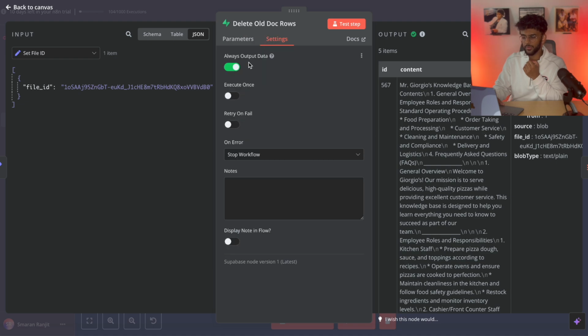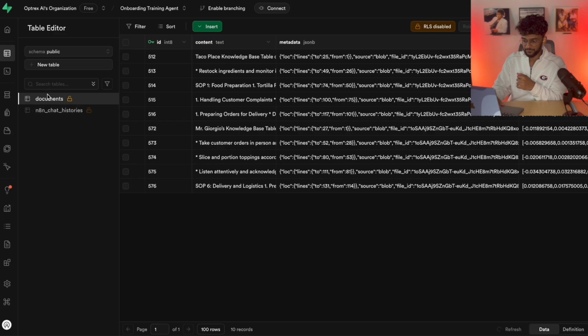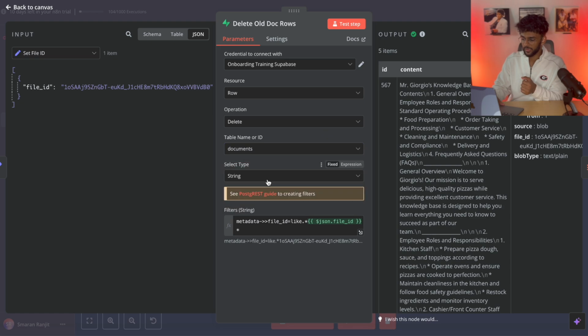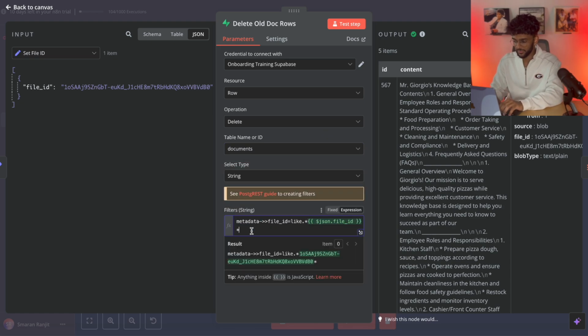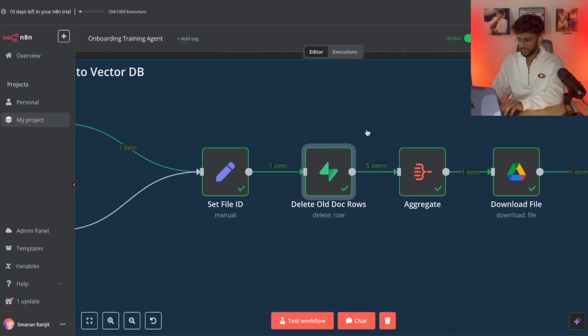And I always set it to always output data, so even if nothing happens, even if there's no changes, it'll fly past the node. Set this to delete rows, delete documents, which is how I have it set right now. It auto defaults to having documents, so these options will always be there. Just choose documents. It's a string variable, and then just copy this: metadata dash file underscore ID equals like dot star. And then again, you're just pulling this file ID down here, and it's green now because it's inputted from the last node. And this should work just fine.